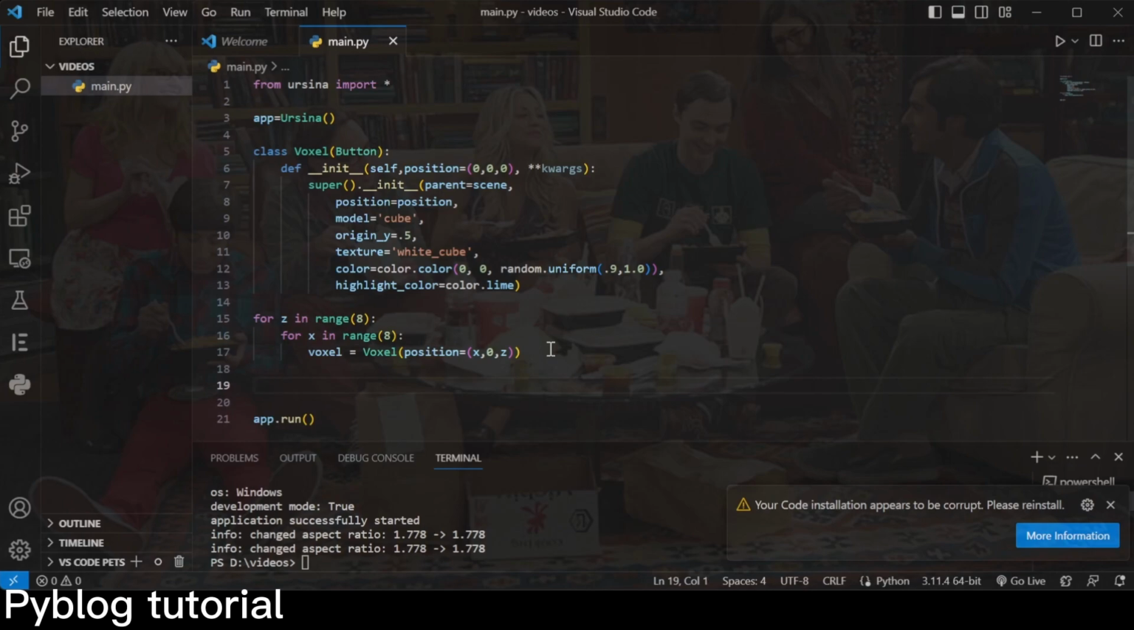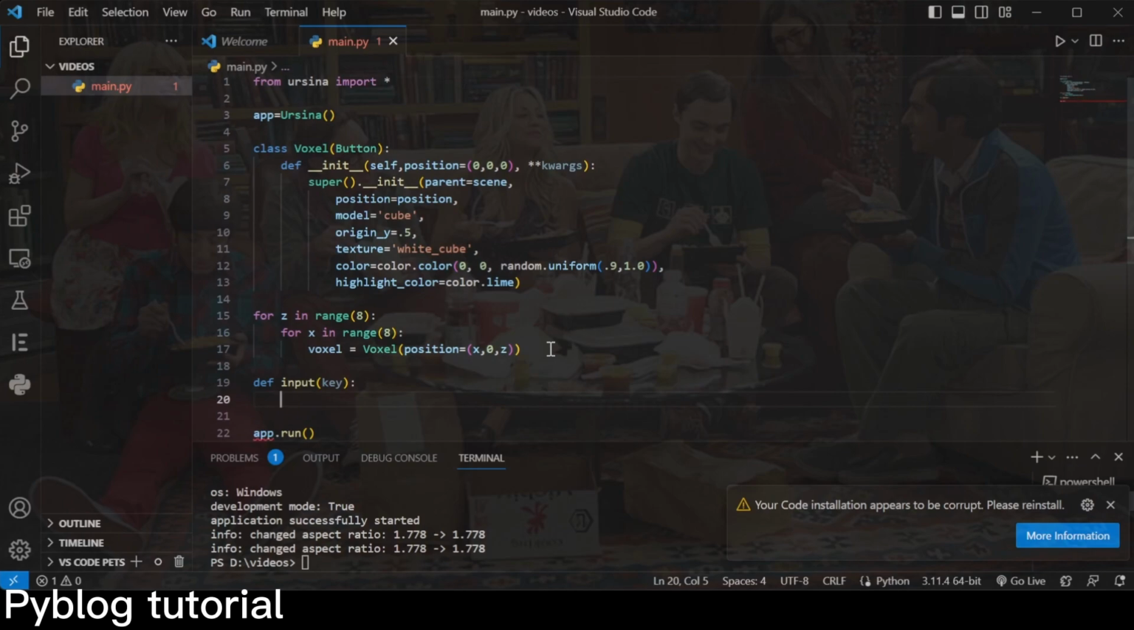Now we want to create input for destroying and placing blocks. So this is an Ursina function, so with this input you always want to pass key into it. So this takes input from the keyboard and the mouse and controllers. So we're going to test for left mouse down. This is for placing the block.